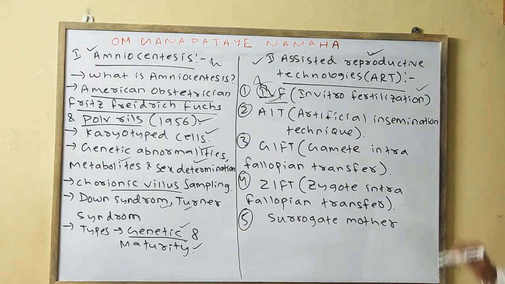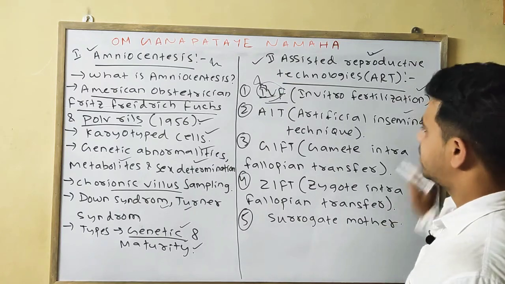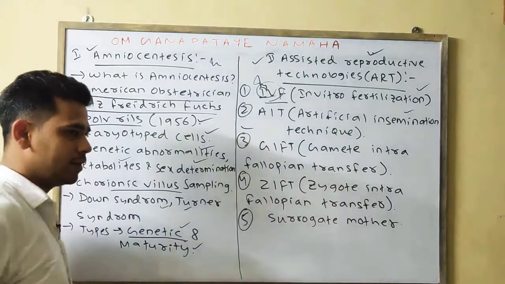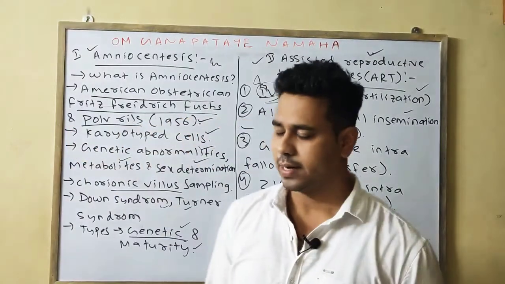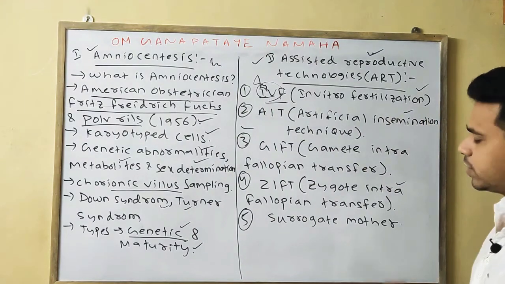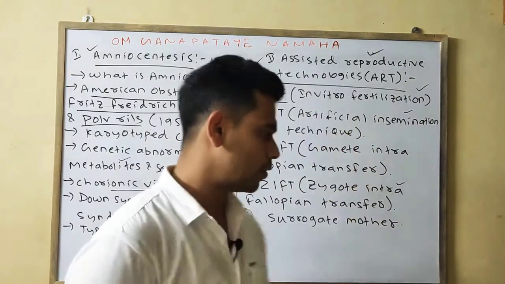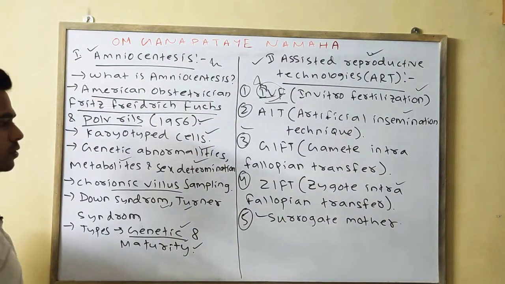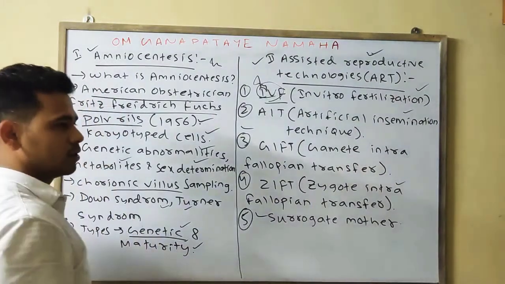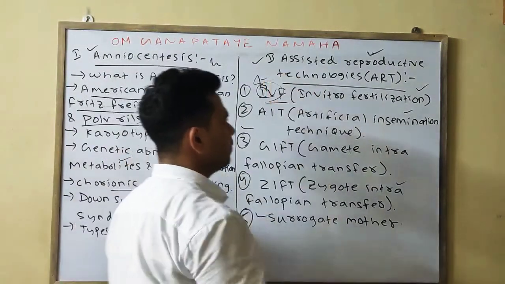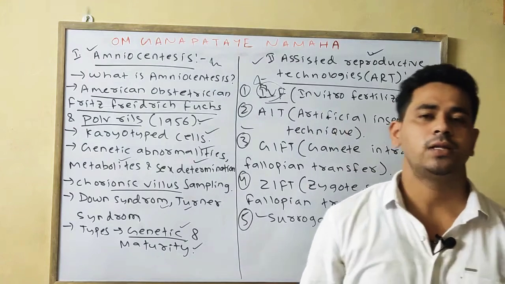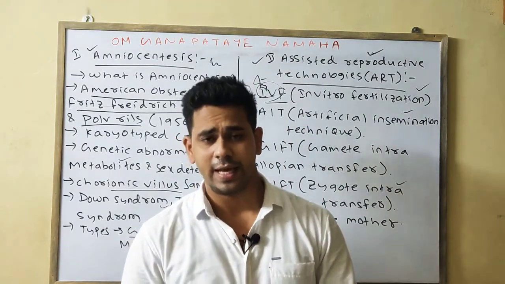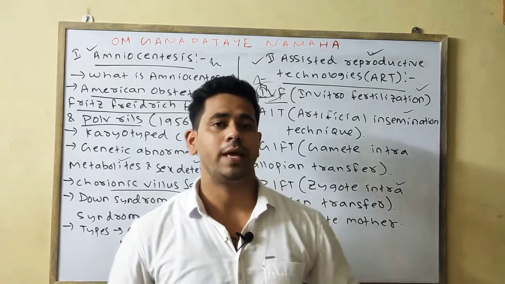The first is in vitro fertilization, the second is AIT, or artificial insemination technique, the third is GIFT, gamete intrafallopian transfer, the next is ZIFT, zygote intrafallopian transfer, and the last is surrogate mother. If it is asked about assisted reproductive technology, you write overall about all the 5 techniques. As you know, IVF means in vitro, outside the body, fertilization takes place, meaning fusion of the male gamete and the female gamete takes place if the couple is not able to have a baby.